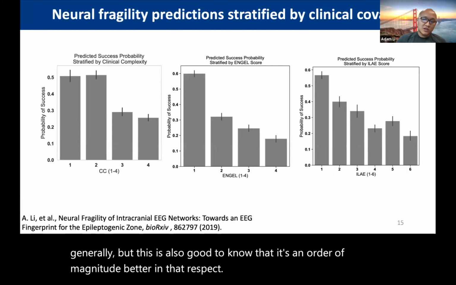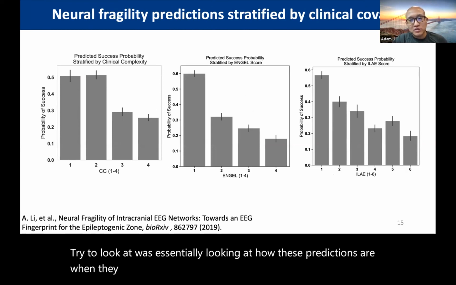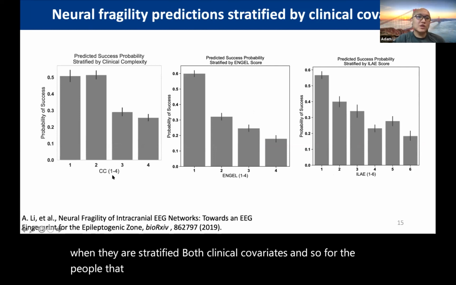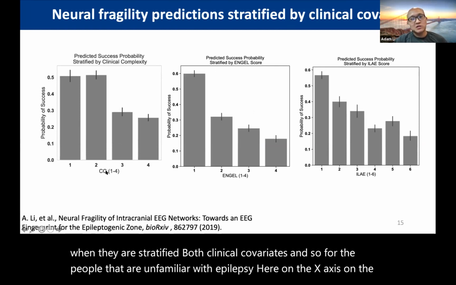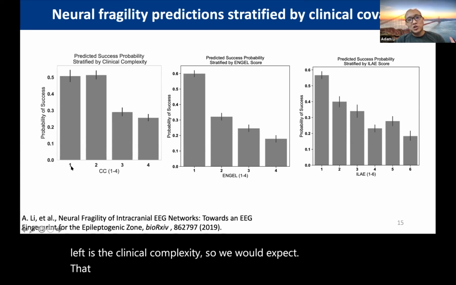So the next thing we tried to look at was how these predictions are stratified by clinical covariates. For people who are unfamiliar with epilepsy, on the x-axis on the left is the clinical complexity. We would expect these to go from lesional to temporal to extratemporal to multifocal.